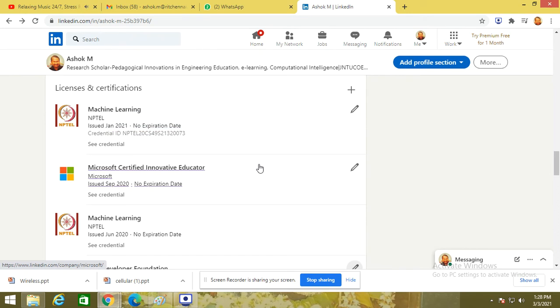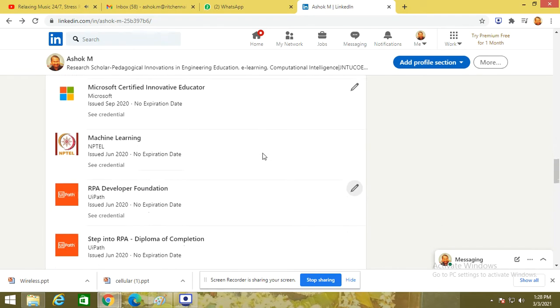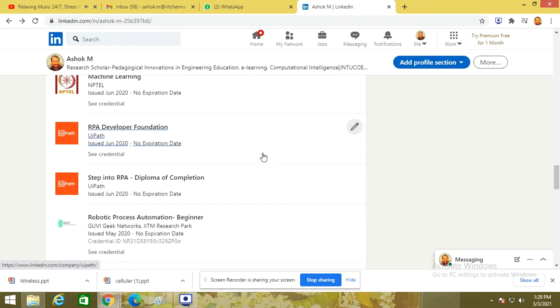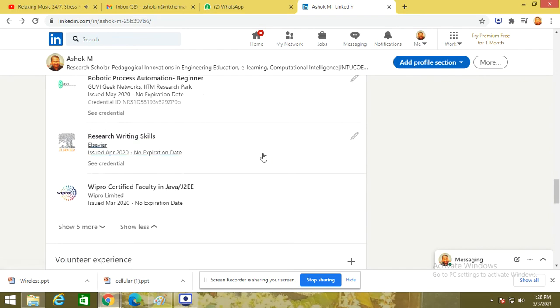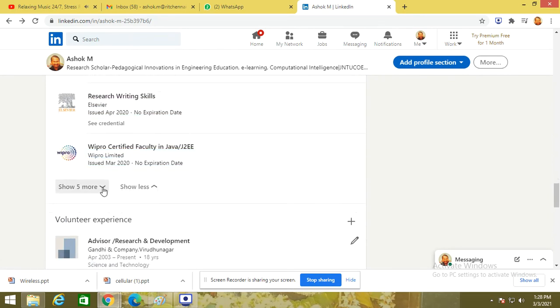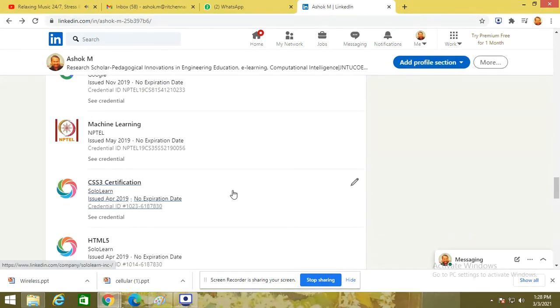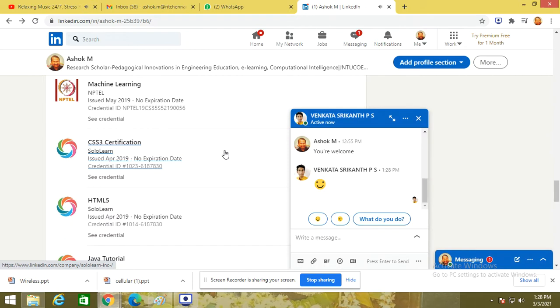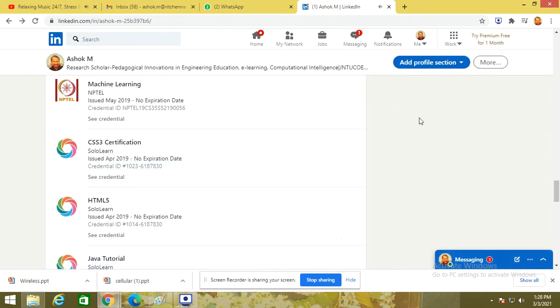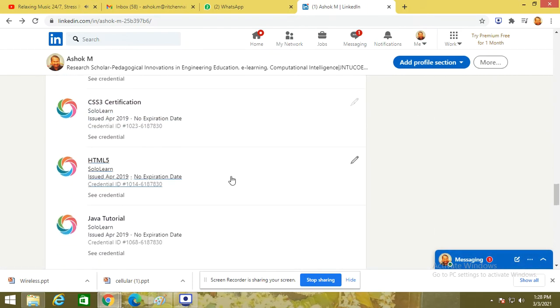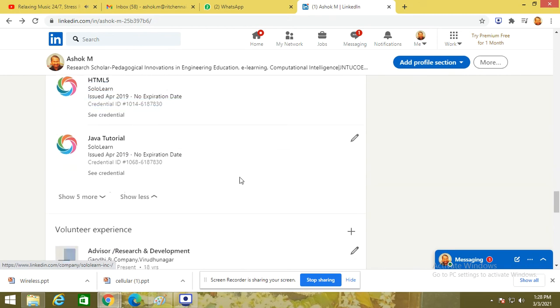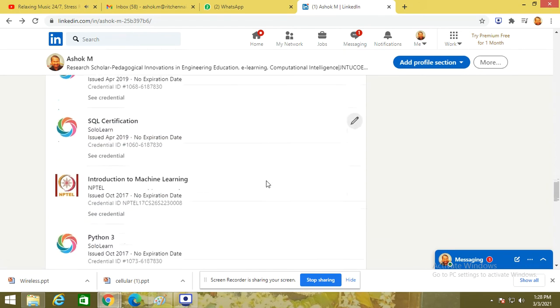Once you type the name of the firm that is supplying the license or certification, the titles will be automatically fetched. So the credentials that you earned through technical training, whatever they may be, everything will be incorporated here. That is an important place where you have to reflect. See, I have completed my certifications, and all are mentioned over there along with the credentials.